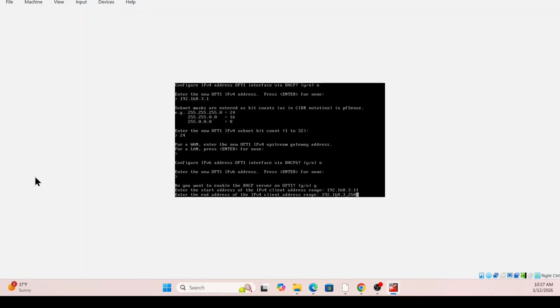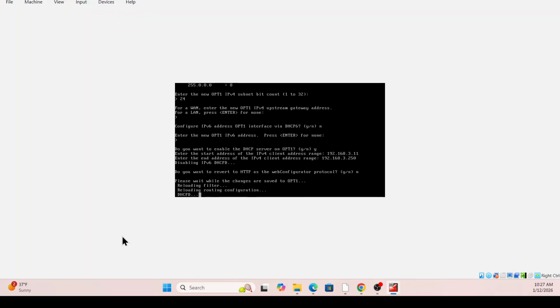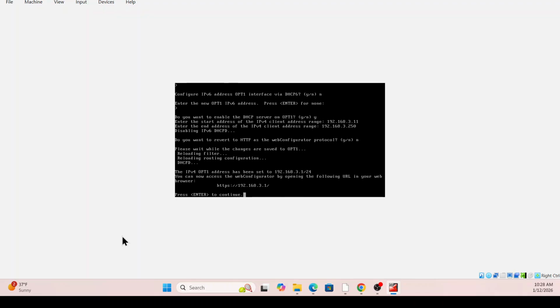Yeah, that's going to be the IP range. So now when I click enter, here you want to reverse HTTP and web configuration protocol. So here we say no, we don't want to web configure the ROM. So here we press continue.